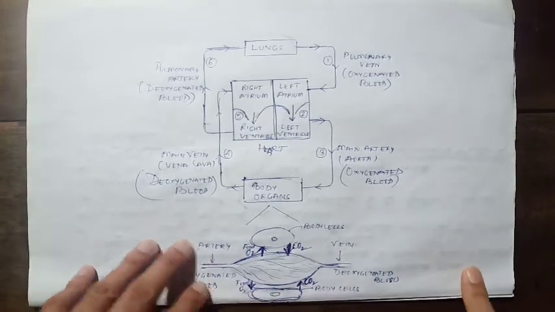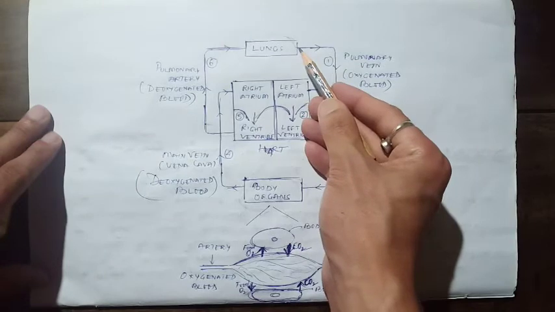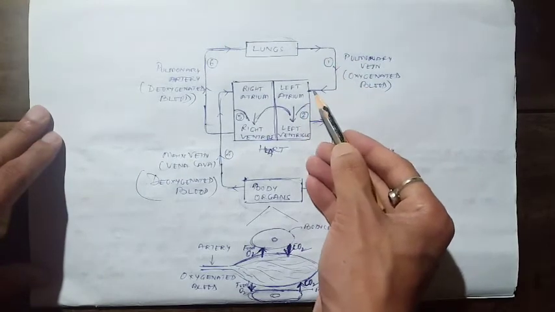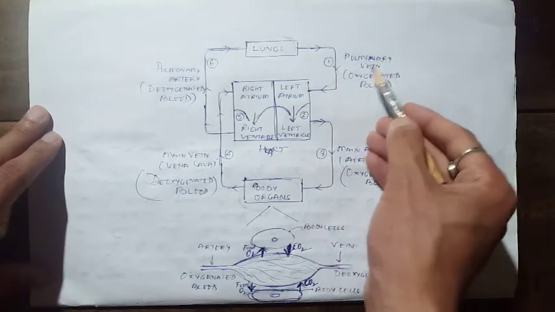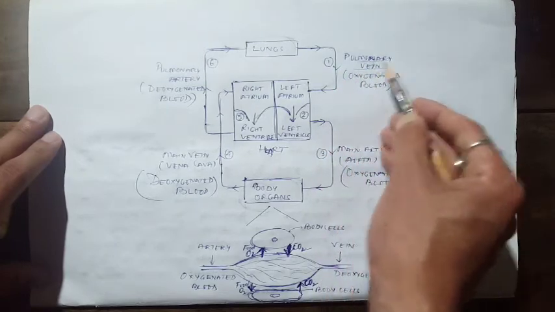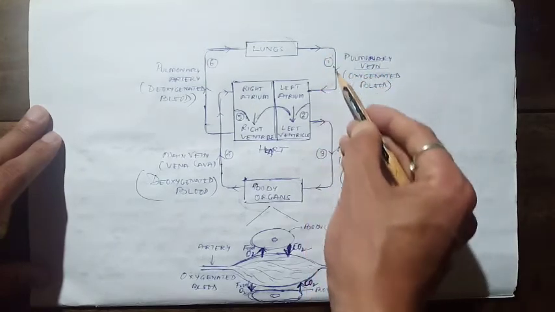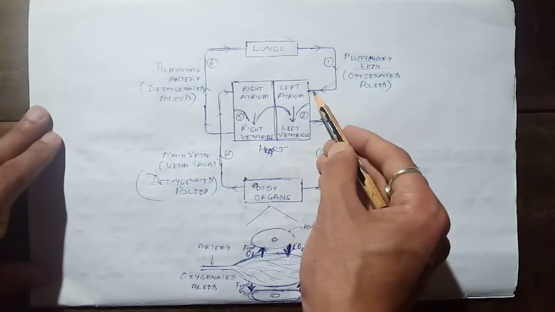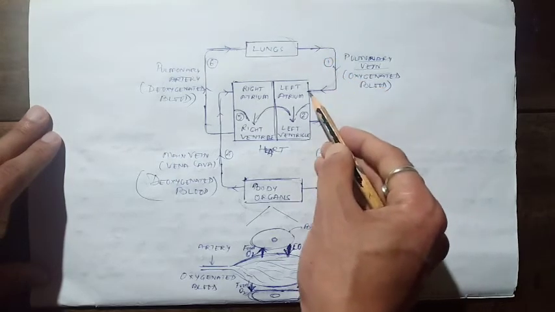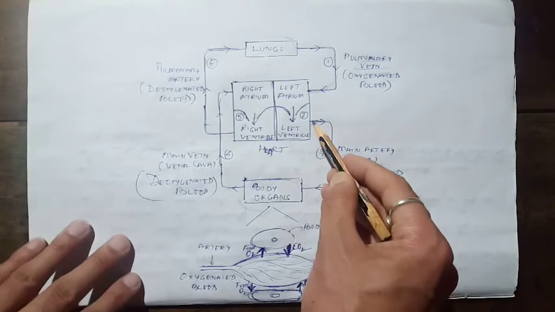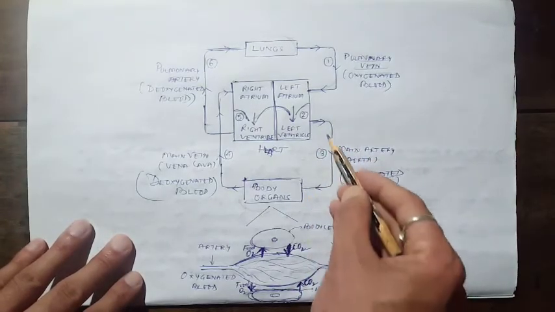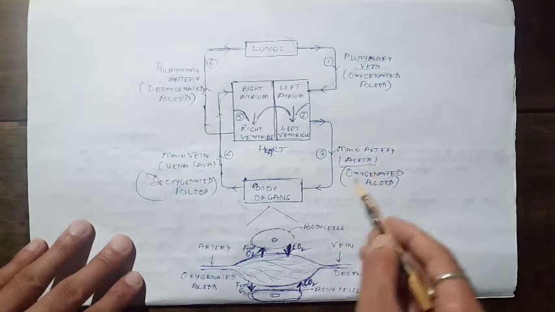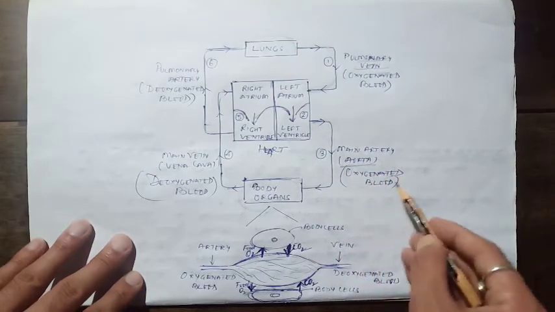Let's understand. Here is a tube that connects our lungs and heart. This is called the pulmonary vein. This tube carries oxygenated blood. Now we have another tube, the main artery, which is also called the aorta, which carries oxygenated blood.